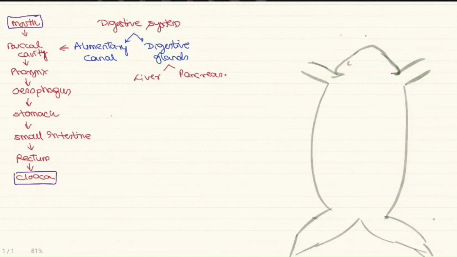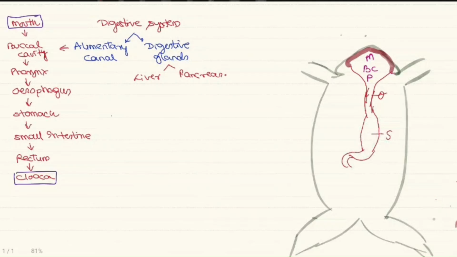Let's quickly see the alimentary canal. It starts with the first opening called as the mouth. The mouth leads into very short and broad the buccal cavity and the pharynx. So it can be also called as the buccopharyngeal cavity. This then opens into a short esophagus. The esophagus open into the structure called as the stomach.